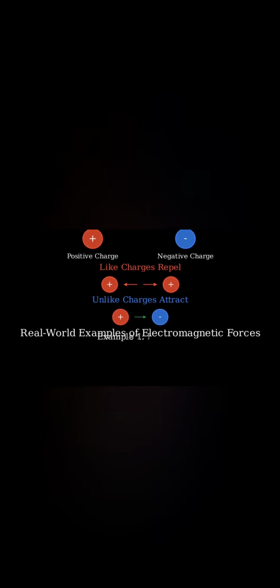Now, let's look at some real-world examples where electromagnetic forces are responsible for attraction and repulsion, not nuclear or gravitational forces. First, let's consider magnets. When two magnets interact, the attraction or repulsion we observe is purely electromagnetic. The north and south poles of magnets create a magnetic field due to the alignment of electron spins, which is an electromagnetic phenomenon, not a nuclear or gravitational one.